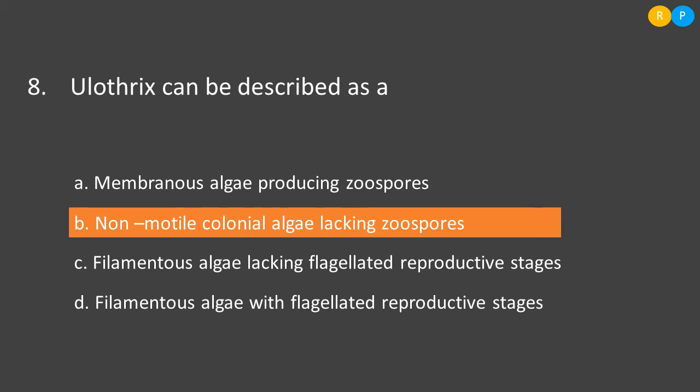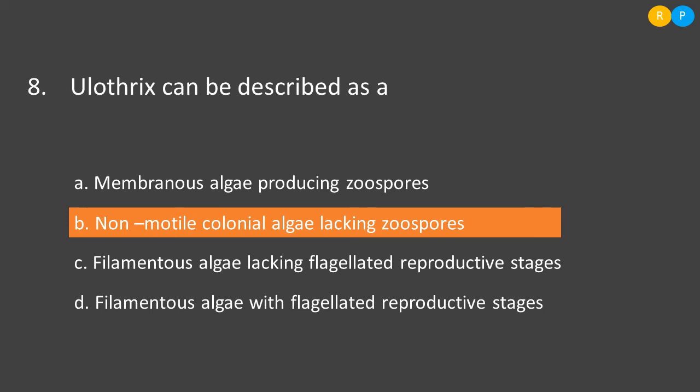Option A, membranous algae producing zoospores. As I told, Ulothrix are filamentous algae, they are not membranous algae. Then option B, non-motile colonial algae lacking zoospores. They are not colonial algae because they are filamentous algae. Also they have given lacking zoospores, but zoospores are also produced in Ulothrix. So this is also wrong.